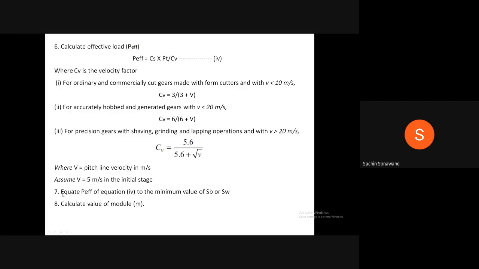Now, seventh step, whatever P effective we obtain from equation 4 in terms of m, we have to equate it to the minimum value of SB or SW. Therefore, when we equate, we get the equation in terms of m cube, that is m raised to 3, and at last we will get the value of module m. Therefore, these are the steps.